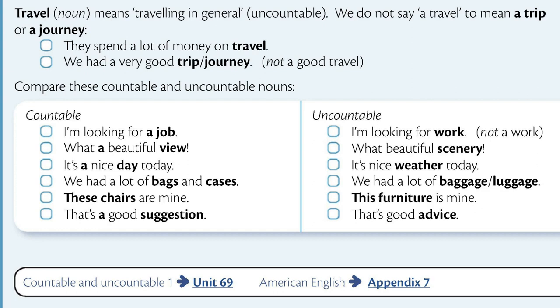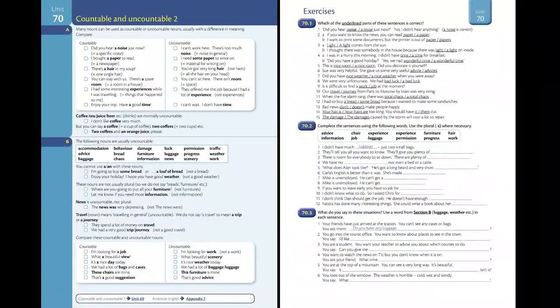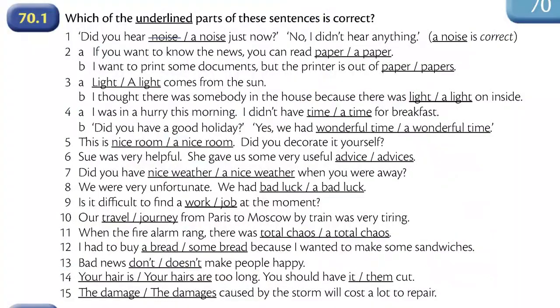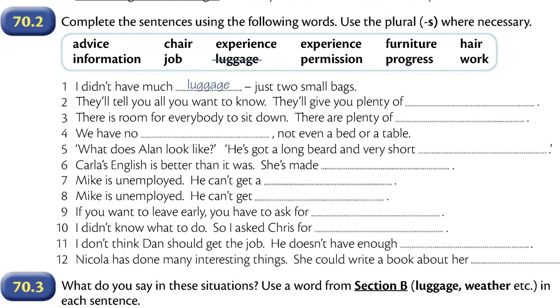These chairs are mine. This furniture is mine. That's a good suggestion. That's good advice. Now you can do exercises. Please pause the video when you see the exercise that you need and do it.